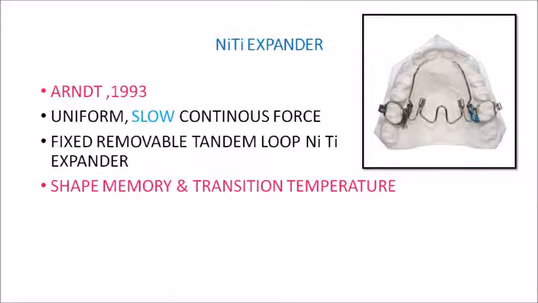So that is why the expansion is produced at a rate which helps to provide a time period for repositioning and remodeling of the teeth and the bone. So the palate expansion and the bone regeneration will be matching each other. It's not like your expansion is outpacing the bone regeneration, since this appliance is making use of the Nitinol wire and its shape memory and transition temperature property. It produces a uniform slow expansion, and the rate of expansion is matching with the rate of bone regeneration.